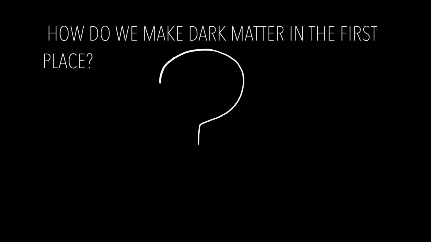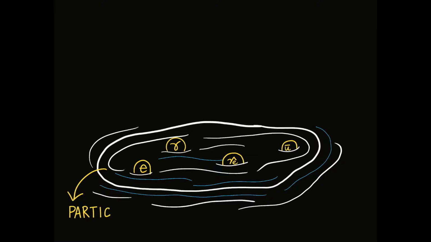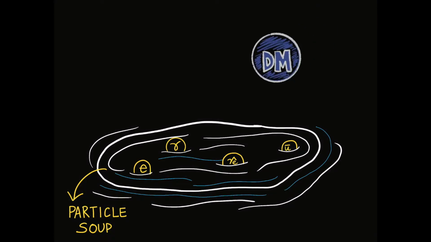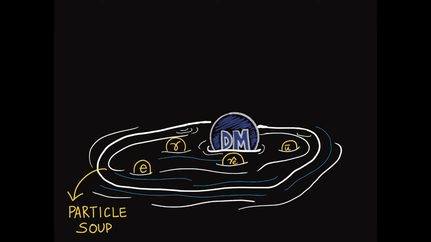Since we know so little about dark matter, we can start by asking, how do we make dark matter in the first place? As with a lot of things, we can always look toward the standard model for inspiration. We know that all of the visible particles in the early universe formed a kind of primordial soup or a heat bath, where interactions between particles kept everything in equilibrium. If you think about dark matter as a particle, then it is perfectly valid to assume that it was also part of this heat bath.